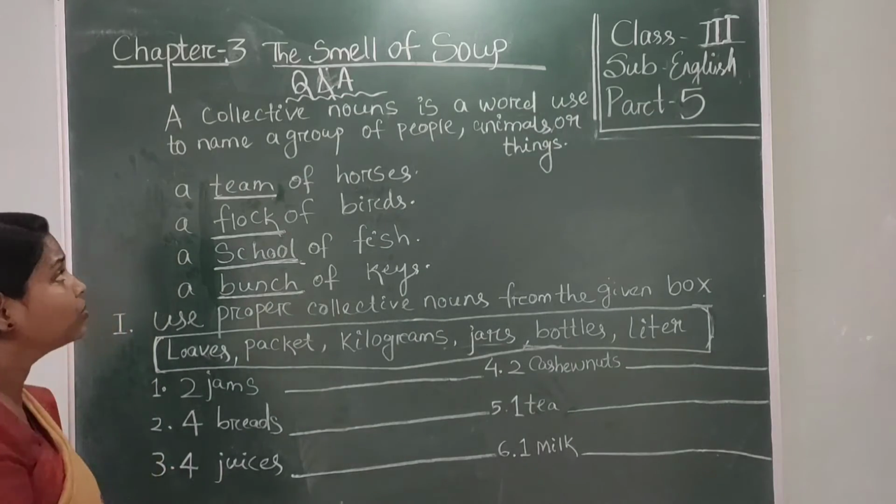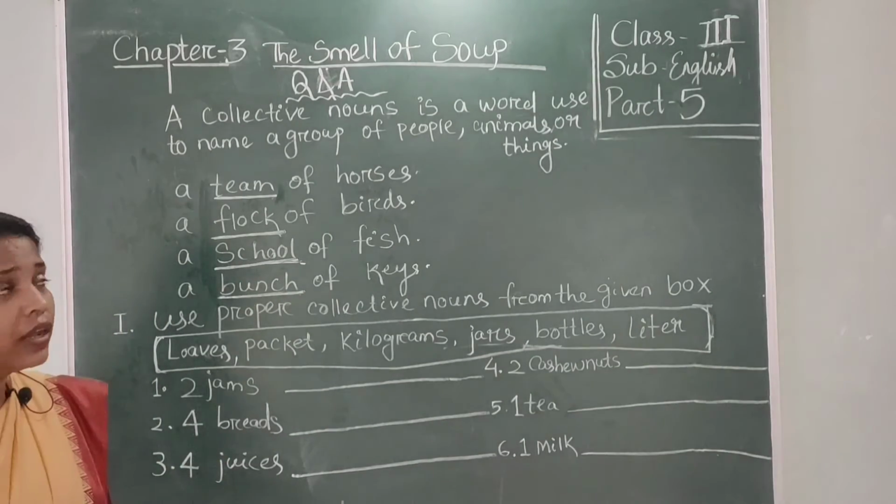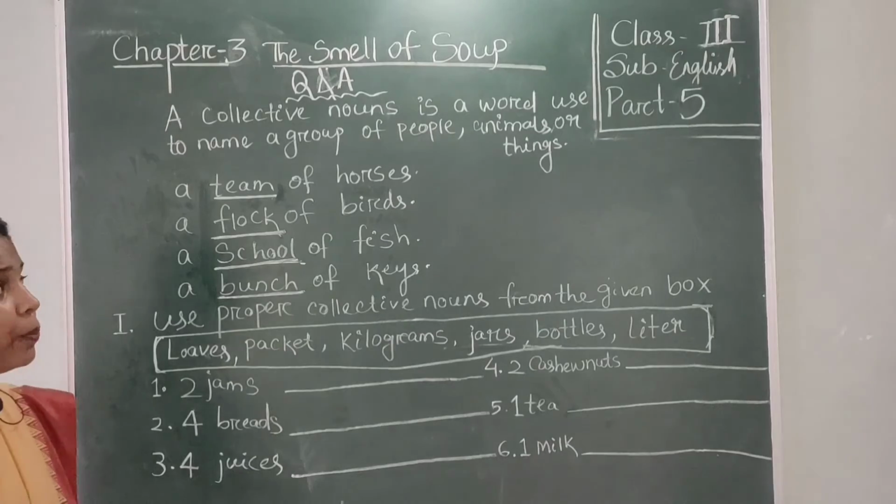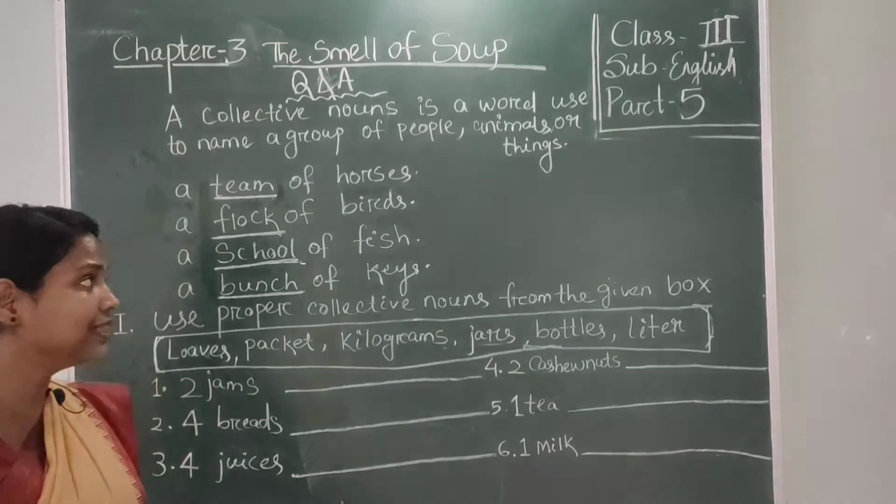A collective noun is a word used to name a group of people, animals or things.